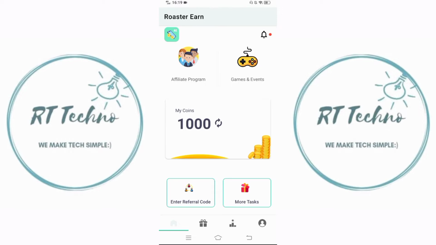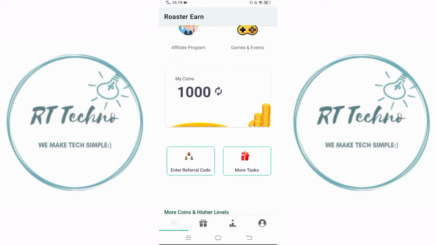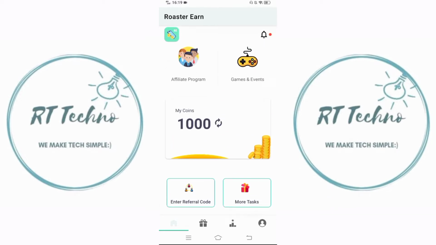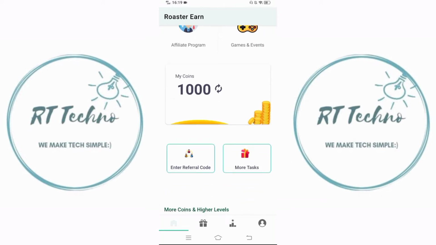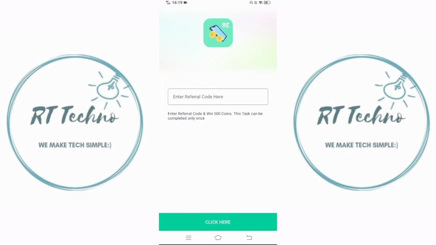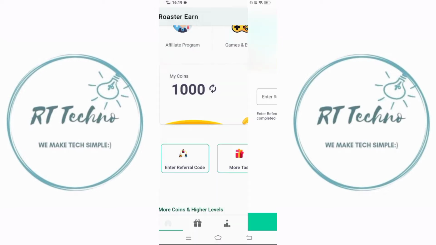There are a lot of games and events, so you can play games, fill in surveys, and complete offers to get points. If you scroll a little bit, you will get enter referral code and more tasks. If you click on enter referral code, you will get this type of interface where if you enter the referral code, you will earn 500 coins.